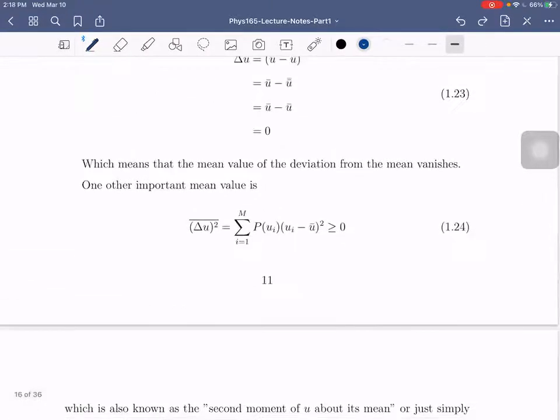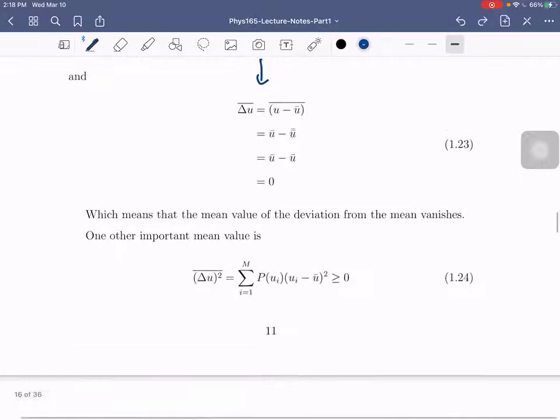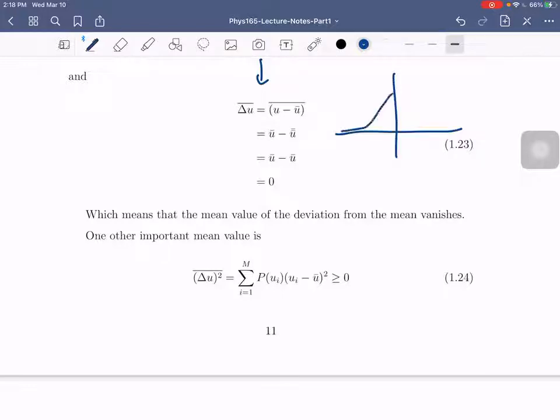Ibig sabihin nun, yung mean value of the deviation, ibig sabihin average deviation from the mean vanishes. So, halimbawa, you have a distribution function na ganyan, no? Wait lang, ayusin natin. Okay? So, halimbawa, ito yung mean mo. Itong nasa gitna, let's say this is u bar.